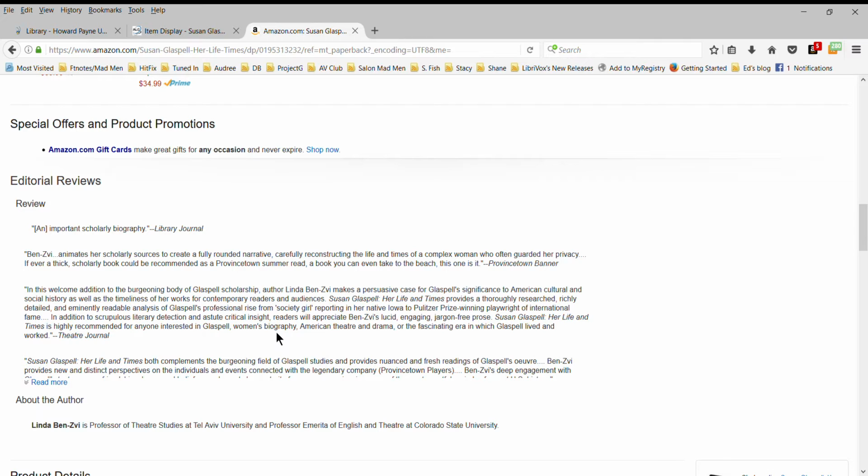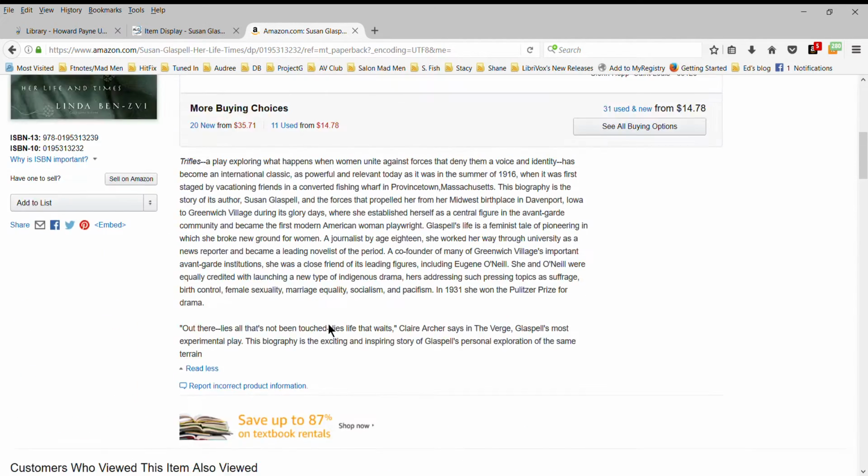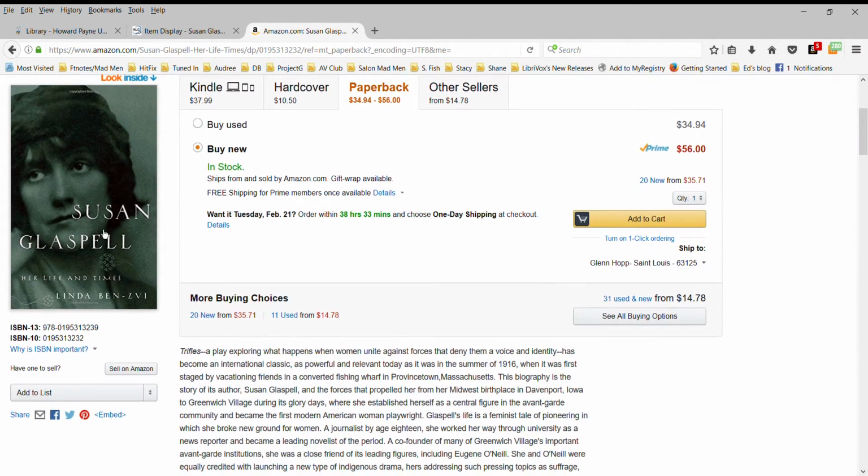And it refers to it very positively. It says it has scrupulous literary detection and astute critical insight. It has, look at this, engaging jargon-free prose. So it's not written in technical language, only to experts. Highly recommended. So this is a good book. We've got 3 separate reviews that praise it. The other 2 you'll have to see in the next video. But this would be a very good book if you were doing Essay 4 on the topic of Susan Glaspell.